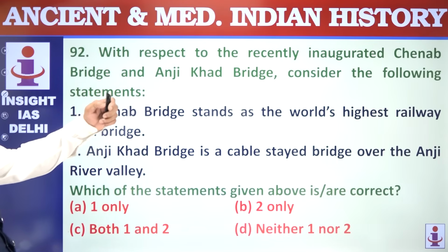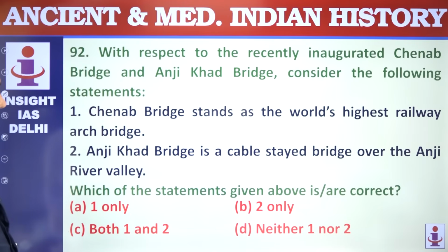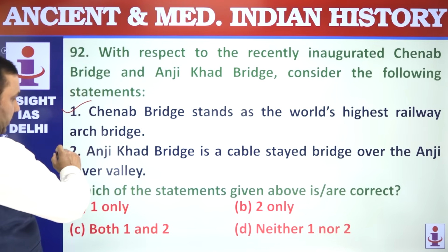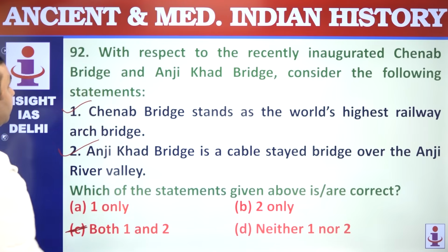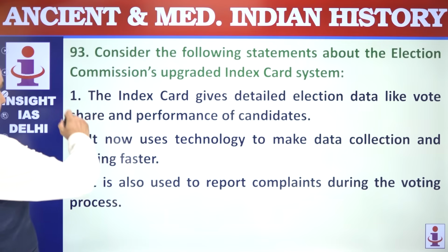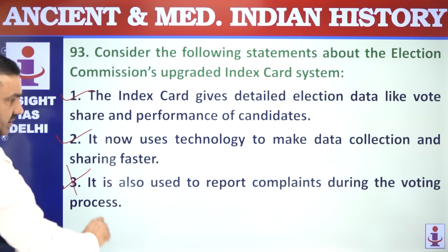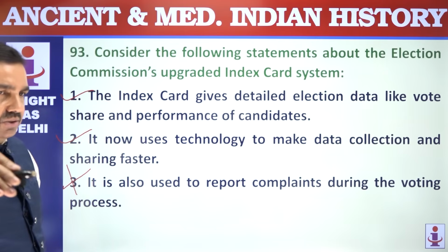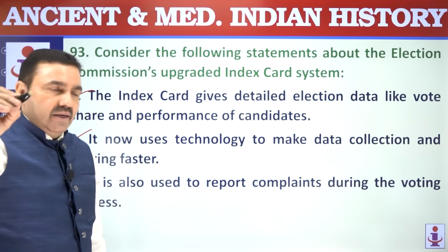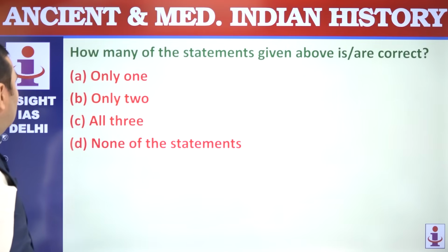92. With respect to the recently inaugurated Chenab Bridge, highest bridge, 359 meters above the riverbed. So read them, both are correct here. 93. Consider the following statements regarding the Election Commission's upgraded index card system, detailed election data, vote share technology, but it is not used during the election. It is used post-election, so it cannot be used for complaints against EVM or the voting process. Only 2.